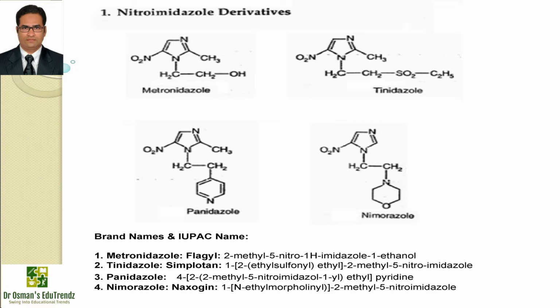4-(2-methyl-5-nitroimidazol-1-ethyl)pyridine. The following drug is nimorazole, which is available with the brand name Naxogen with the IUPAC name 1-N-ethyl-morpholinoyl 2-methyl-5-nitroimidazole. Nimorazole is an antiamoebic drug and it is active against intestinal and hepatic amoebiasis.